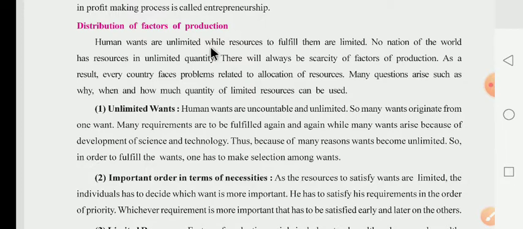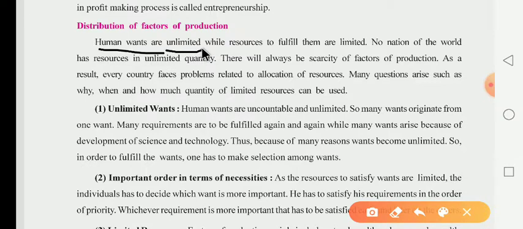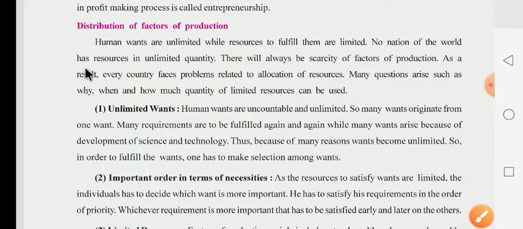Human wants are unlimited while the resources to fulfill them are limited. Dear children, you know very well that human wants are unlimited, but the resources available to fulfill them are limited. So no nation of the world has resources in unlimited quantity. All nations have a limited quantity of resources.